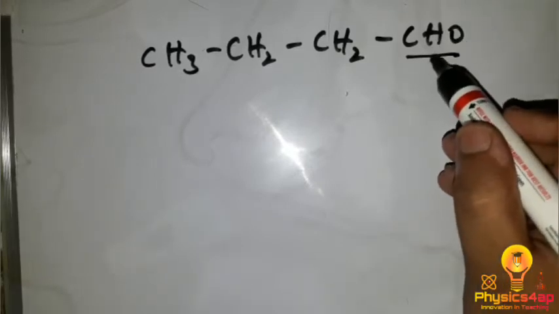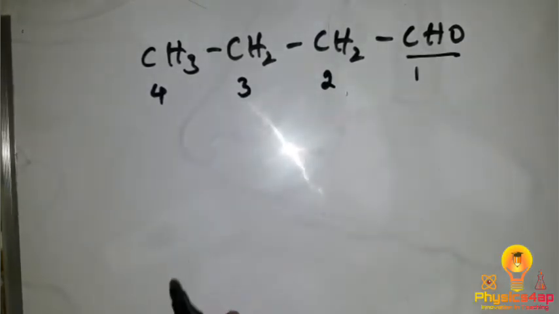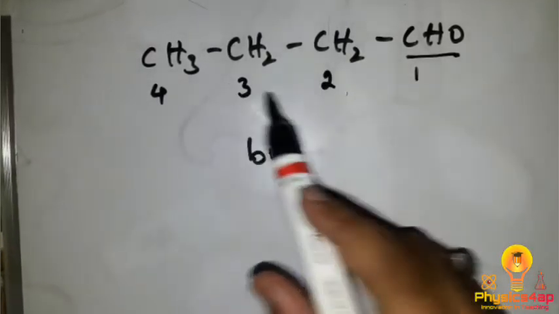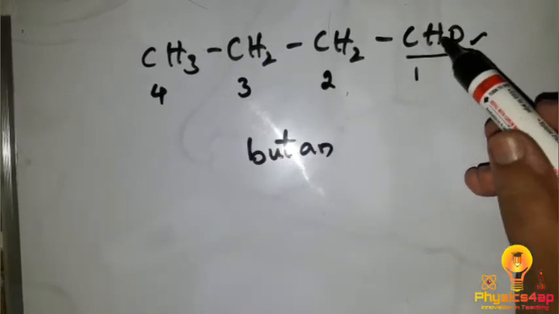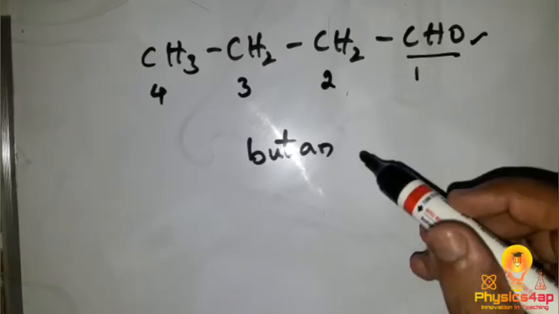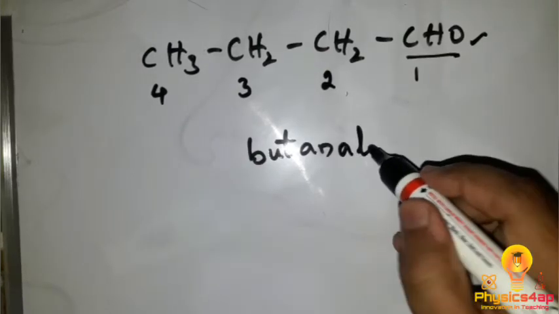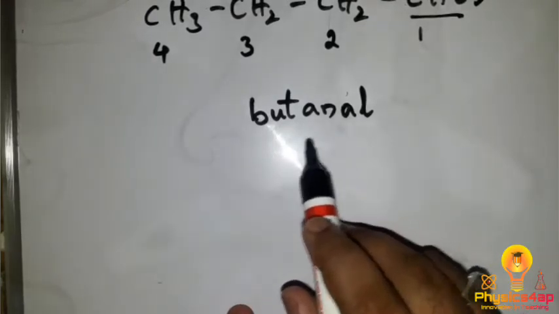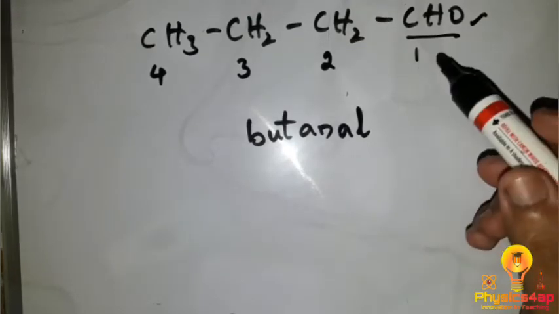So here we have the functional group consisting of carbon, so we write 1, 2, 3 and 4. As 4 carbons are present, we write the root word as but, and all the bonds are single bonds, so an. And the aldehyde, we have to write in the suffix form; the aldehyde suffix is al. So the name is butanal. Butanal is the name of the compound which we have over here.